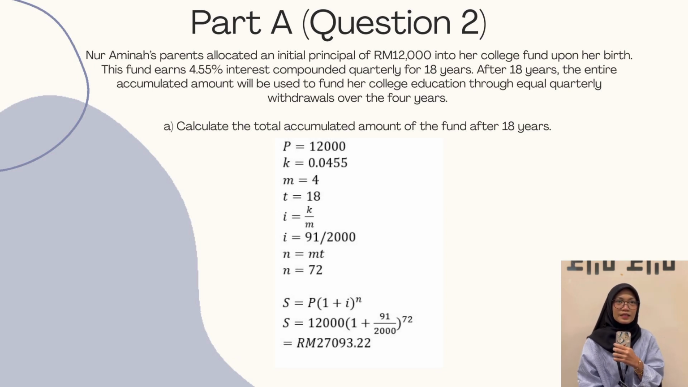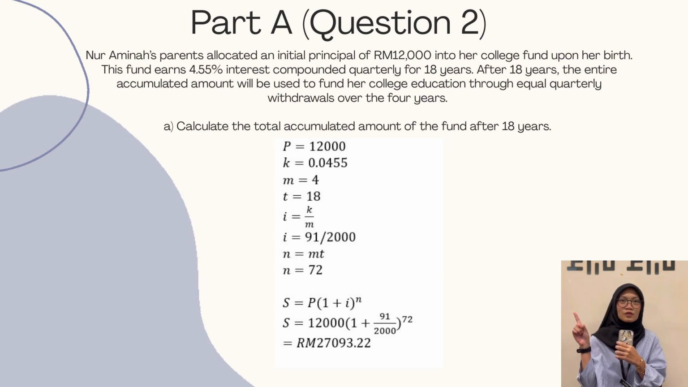P is the principal, P equal to 12,000. K is the annual interest rate, K equal to 0.0455. M is compounded quarterly, M equal to 4. T is total time, T equal to 18. I is interest rate per period, I equal to 91 over 8000. N is the number of compounding periods, N equal to 4 times 18 equal to 72.